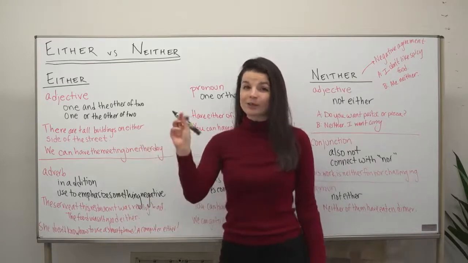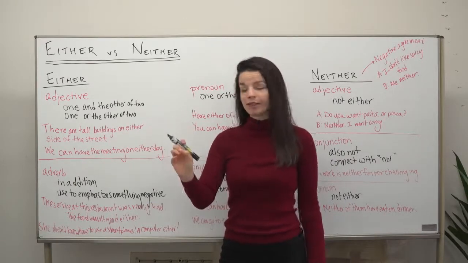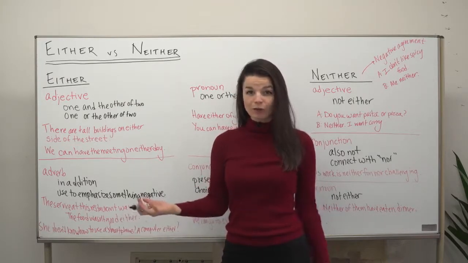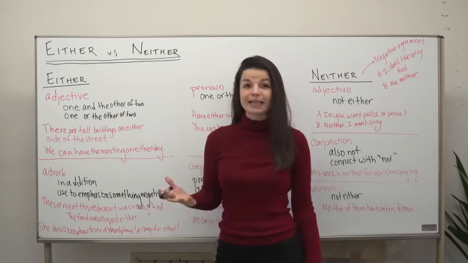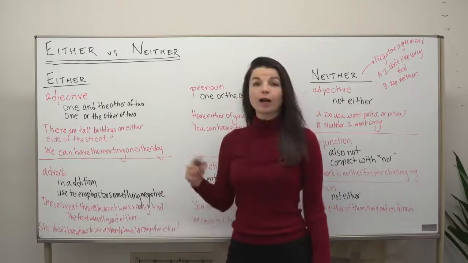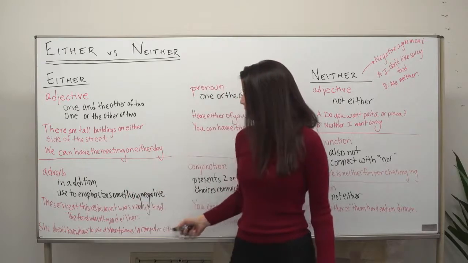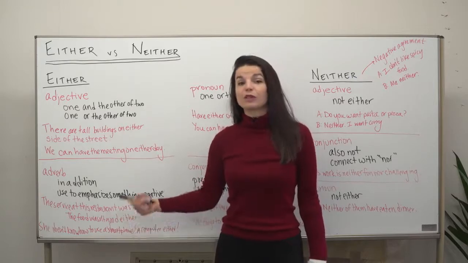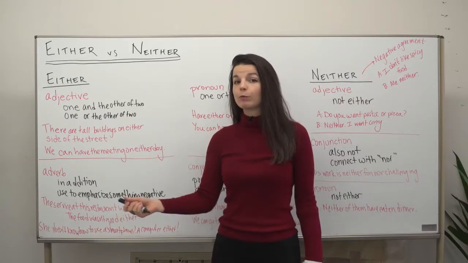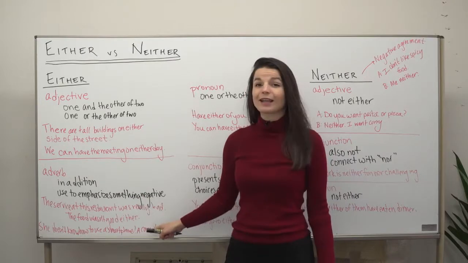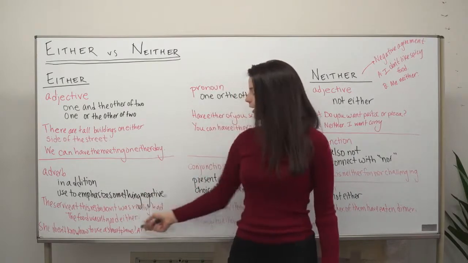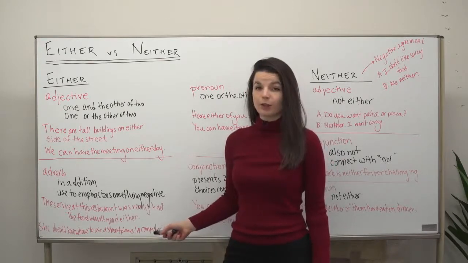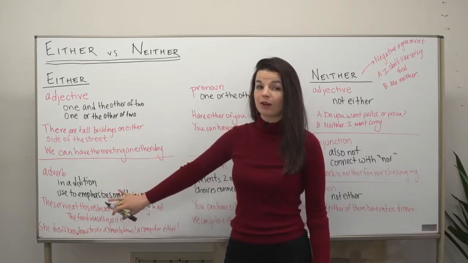It's just adding on a small bit of extra information for emphasis. So again, there's this negative point here. She doesn't know how to use a smartphone, so this can be understood as a negative thing. We emphasize it with a computer either. So either shows us this initial phrase, not being able to use a smartphone, is negative, but there's this other thing, she can't use a computer either. So here we're seeing, again, this negative emphasis, and either comes at the end of the emphasis expression. So this is the adverbial use of either.